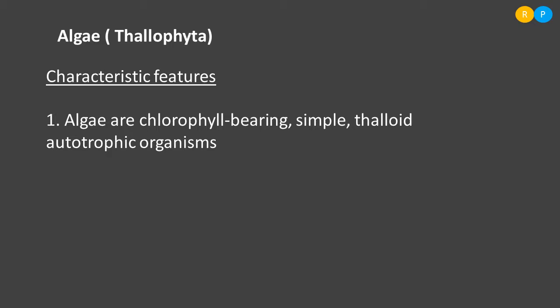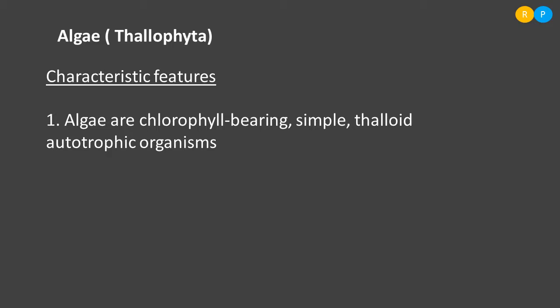Clear? So they are thalloids and autotrophic organisms. They are able to synthesize their own food material because of the chlorophyll pigment. They do not depend on any other organism for food. By utilizing sunlight and chlorophyll pigment, they synthesize their own food material. Understood? So algae are chlorophyll bearing simple plants, they are thalloids, and they prepare their own food material, so they are called autotrophic organisms.